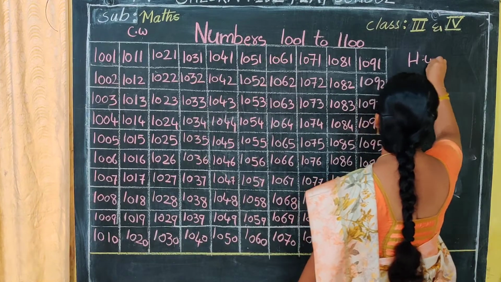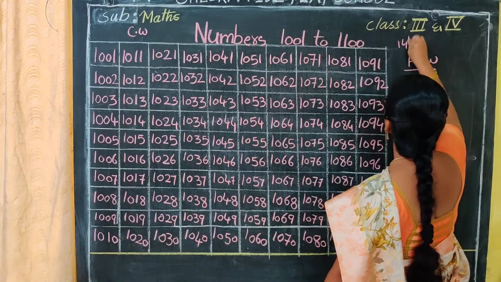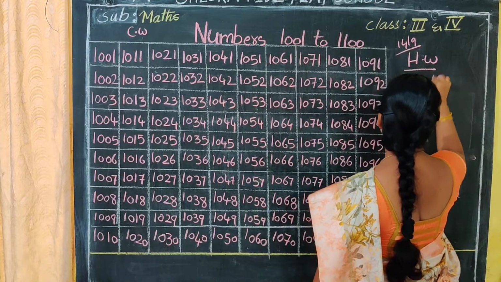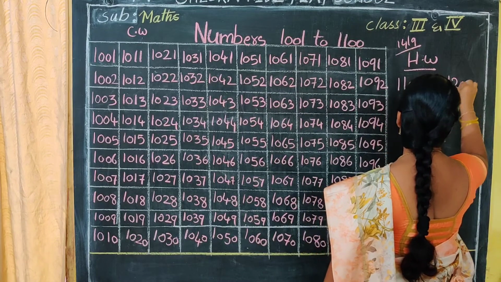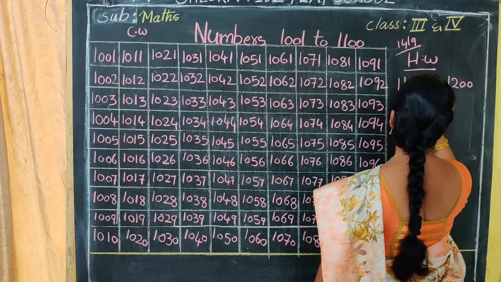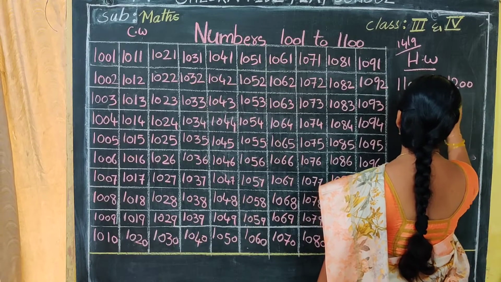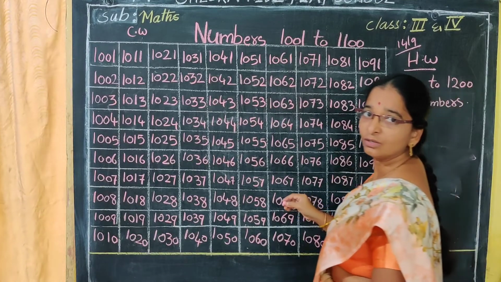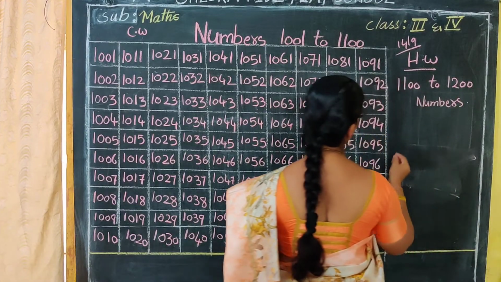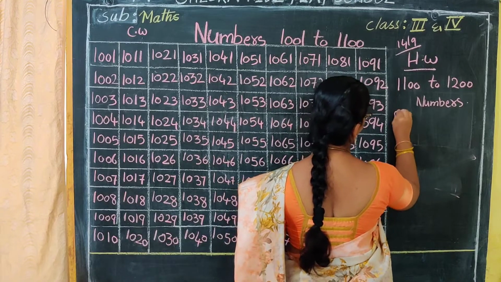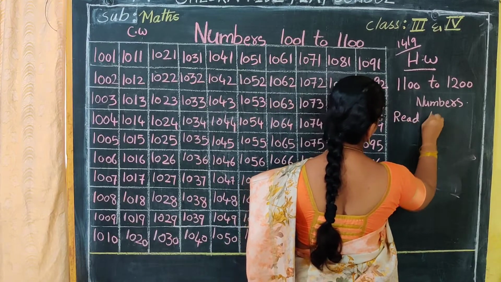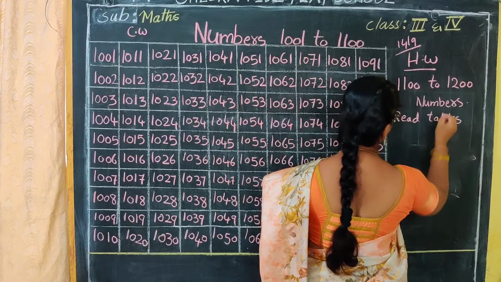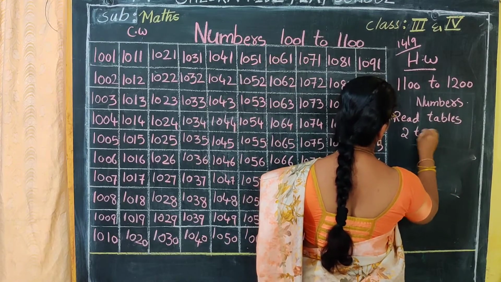So this is your homework. 14th date homework is 1100 to 1200 numbers. And again, you are very perfect in tables, no? So tables also, you read tables. Read tables 2 to 5.